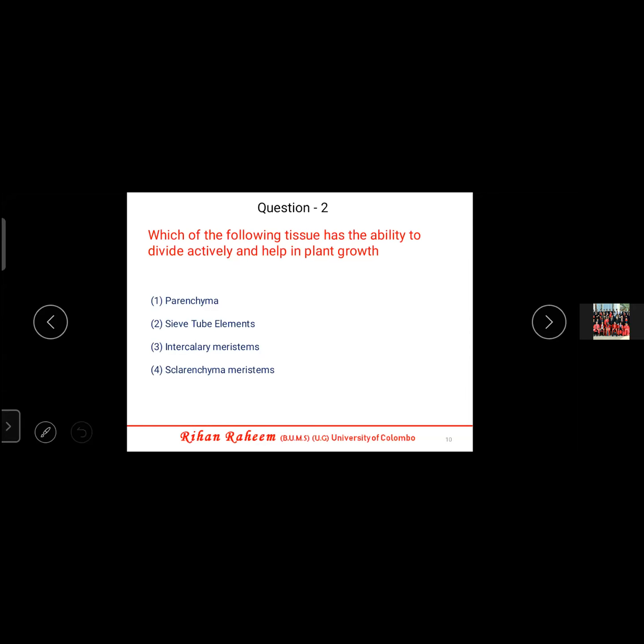But here they have not given the meristematic. They have given the examples of the meristematic. So you have to be very careful. You should know everything. So there are how many types of meristematic? Quickly, someone tell me how many types of meristematic tissues are there? Three types. A, L, and I. Apical meristem, lateral meristem, and intercalary.